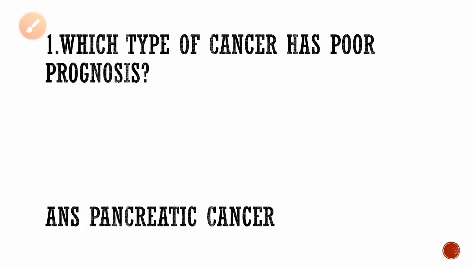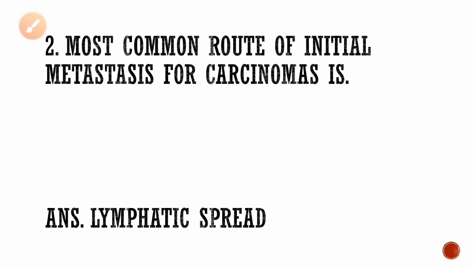First question, which type of cancer has poor prognosis? You all know prognosis is whether the patient has any scope for life after getting the treatment. All types of cancers can give a proper life if they are treated in time. But pancreatic cancer has poor prognosis, as this type of cancer is diagnosed late and cannot be identified early. That is the reason why this cancer has poor prognosis.